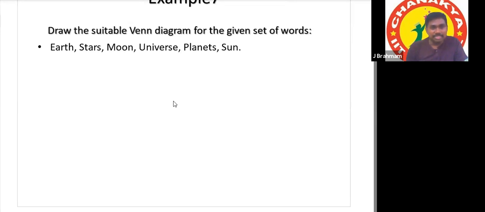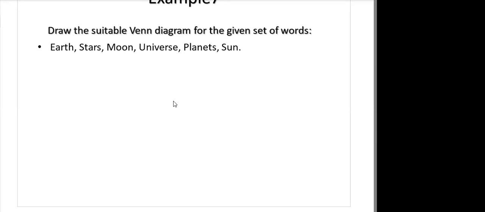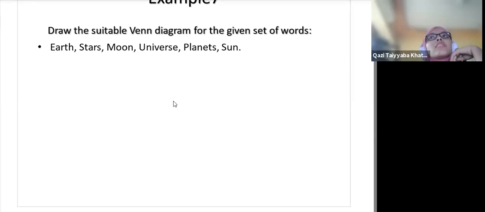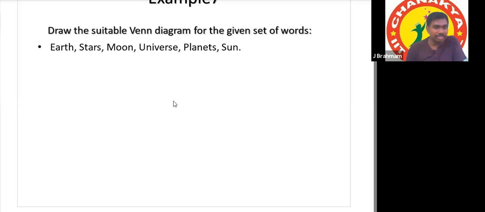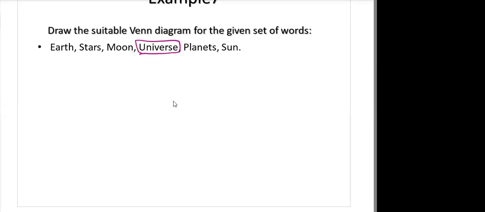Earth, stars, moon, universe, planets, and sun. All of them are universe. Okay, keep it aside and we'll place it last. Then again two circles, stars and planet.